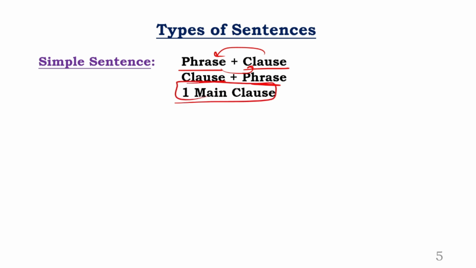Or one single main clause. Like, we regularly say, I am eating, she is coming, I did not write the test, he called me, I did not eat. All these are main clauses only. In our entire life, in the majority of cases, we use only one single clause, which is a main clause. So on paper and in books, in descriptive examinations, most of the time we use simple, compound, complex in different ways. In simple, we use these two. Okay. So let me give you a couple of examples here.